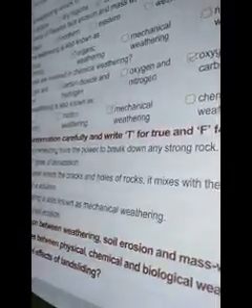Now we solve our true false. Our first statement: remelting and refreezing have the power to break down any strong rock. True. There are 4 types of denudation. False. When the rainwater enters the cracks and holes of rocks, it mixes with the minerals and forms a solution. False. Biological weathering is also known as mechanical weathering. False. Trees enhance the soil erosion. False. When the rainwater enters the cracks and holes of rocks, it mixes with the minerals and forms a solution. True.